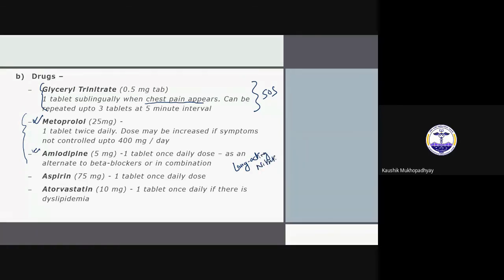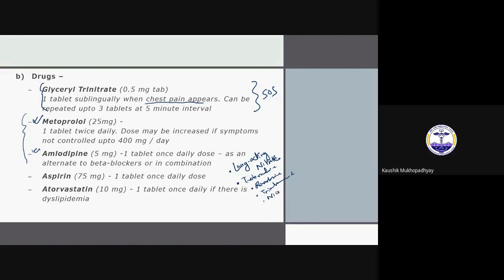Long-acting nitrate, like isosorbide mononitrate, or maybe glyceryl trinitrate in sustained release form. Second, you have ivabradine, you have ranolazine, and you also have trimetazidine.